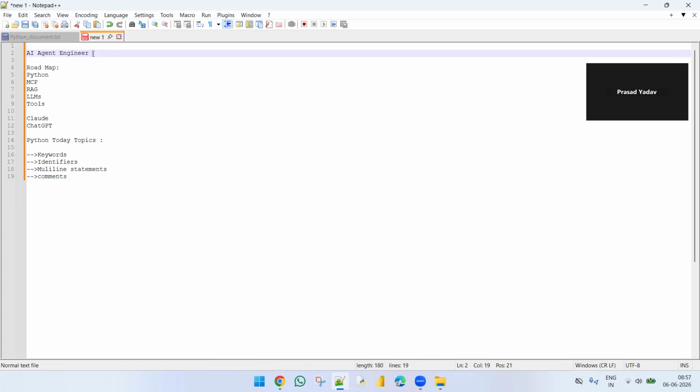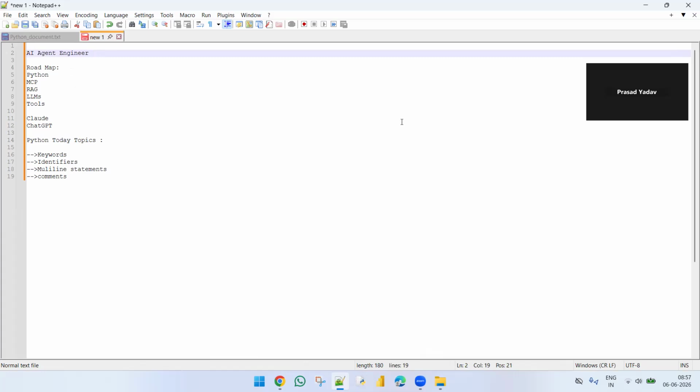Here it will take decisions, it will think, and it will provide the outputs. This we can call a travel agent. And in our work, we can create an AI agent to automate our work.